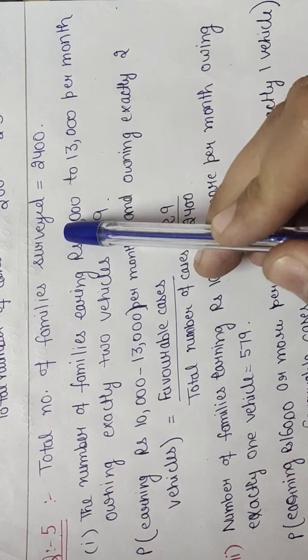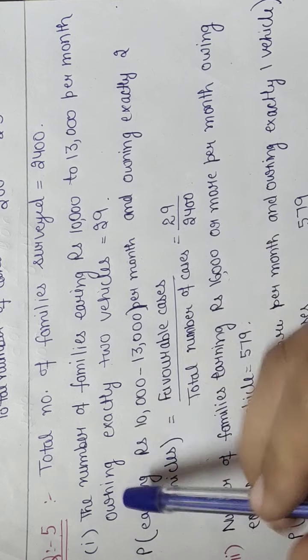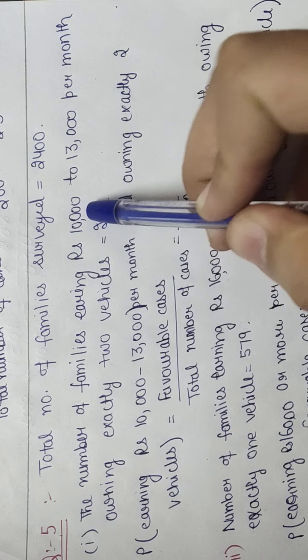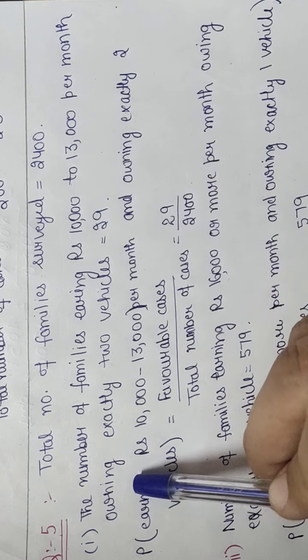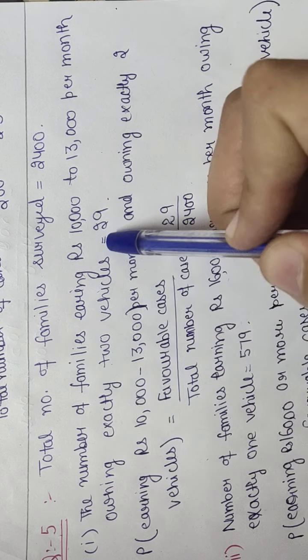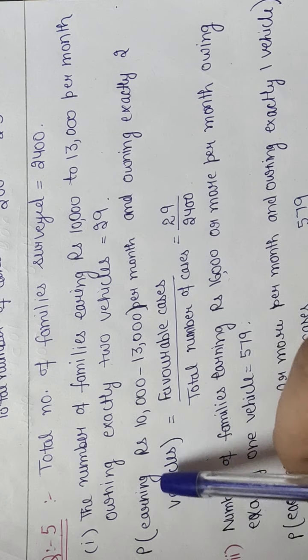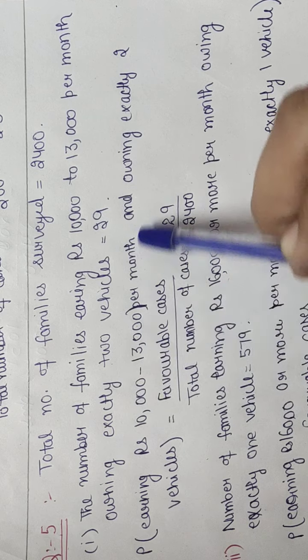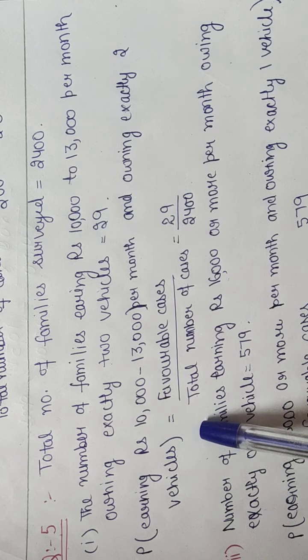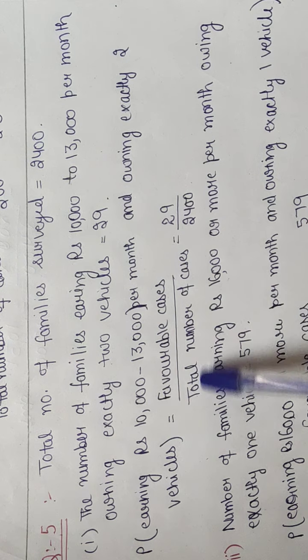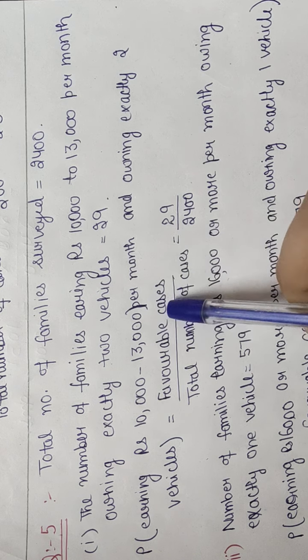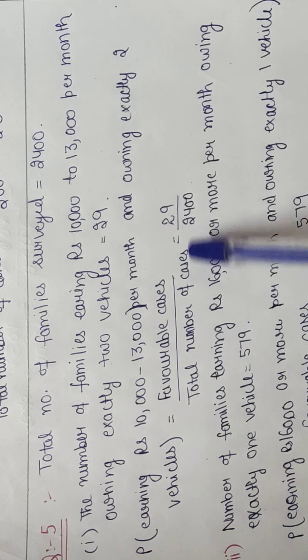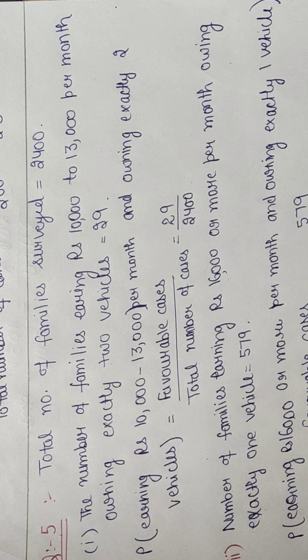Total number of families surveyed is 2400. The first case is the number of families earning rupees 10,000 to 13,000 per month and owning exactly 2 vehicles, which is 29. Probability of earning 10,000 to 13,000 per month and owning exactly 2 vehicles is equal to favorable cases divided by total number of cases. Favorable cases are 29. Total number of cases is 2400.